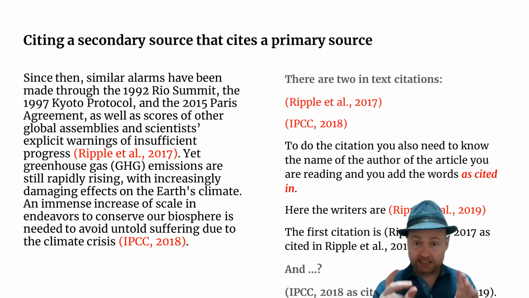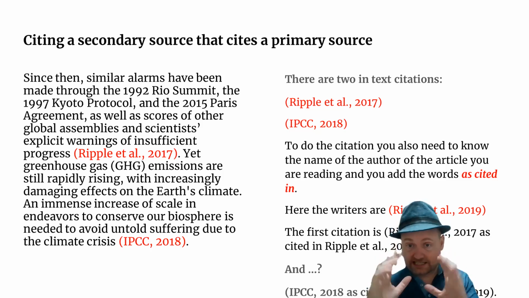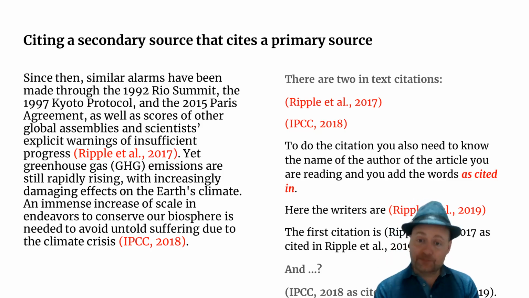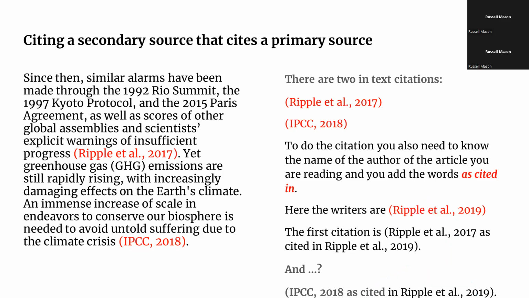If you are reading something and it includes an in-text citation for a previous piece of research, another piece of research done by that person or any other researcher, which is very, very common, then you will need to do a different kind of citation. Only in this case do you use this specific citation. Let's have a look at it. The two citations in the text are Ripple et al. 2017 and IPCC 2018. Those are the two primary sources mentioned in the text.